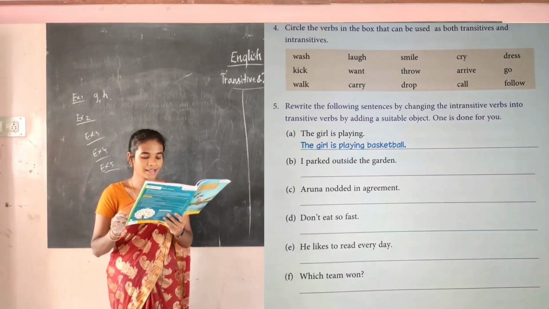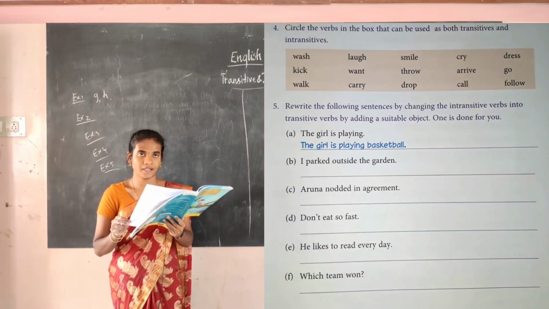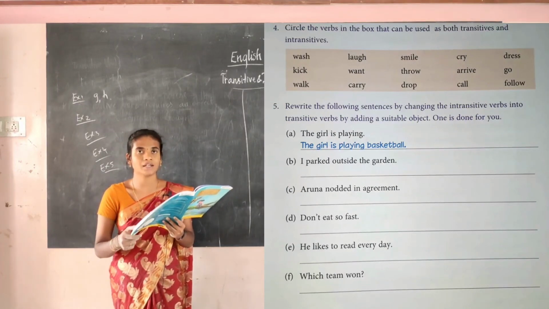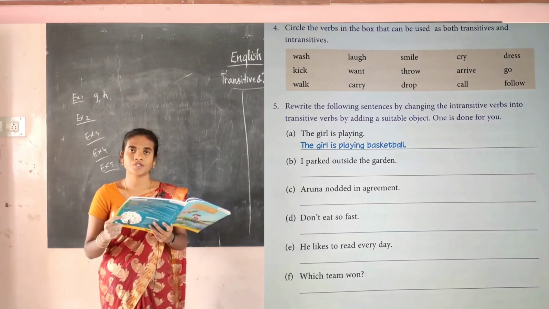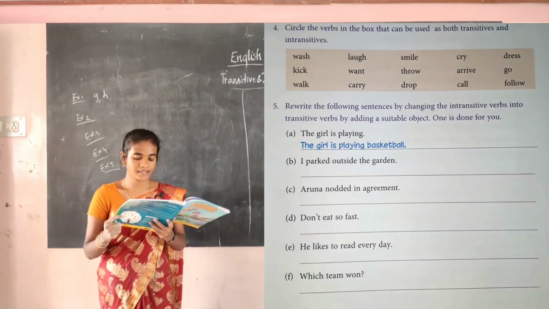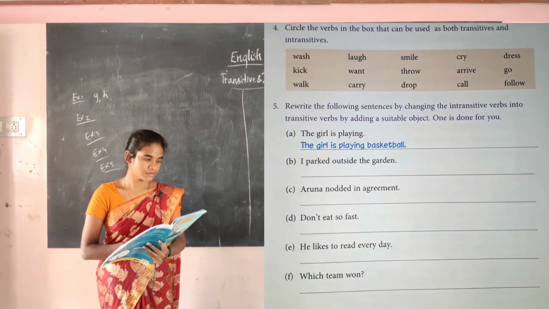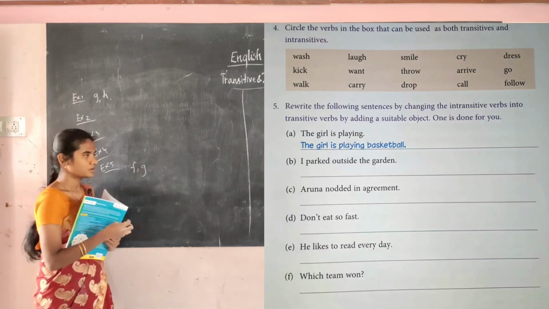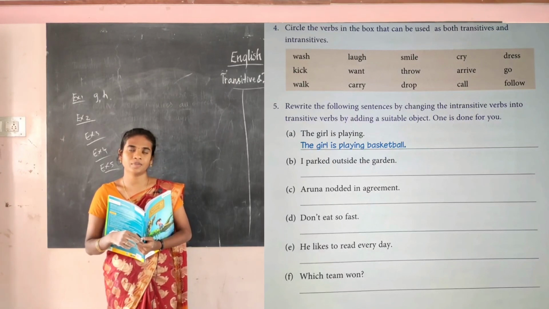Then E, he likes to read. He likes to read every day. So you can write any object. The answer is: he likes to read a story every day. Instead of story you can write anything. And F, G are the homework for you. I have marked some of the things as homework, do them as homework.